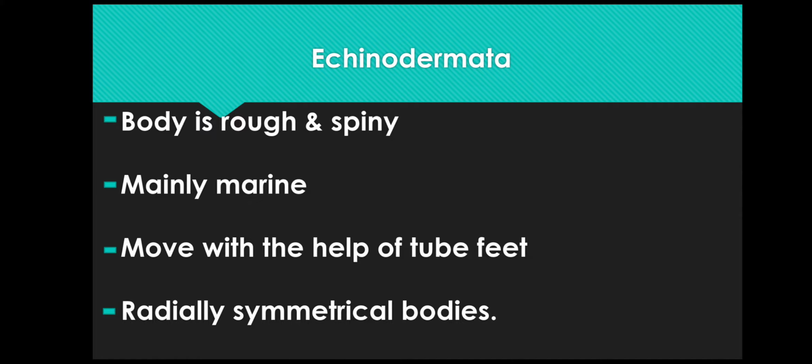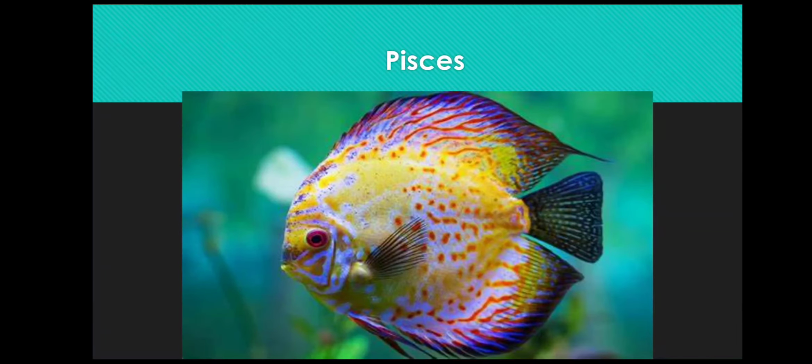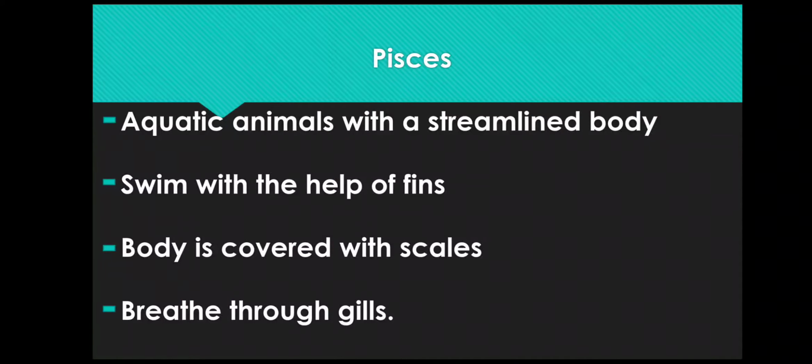The second classification of animals is vertebrates. Vertebrates are the animals with backbone. The vertebrates are classified into 5 groups called classes. The first class is Pisces. The main features are that they are aquatic animals with a streamlined body, swim with the help of fins, have a body covered with scales, and breathe through gills. The common examples are fishes.